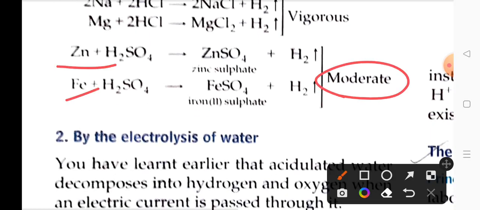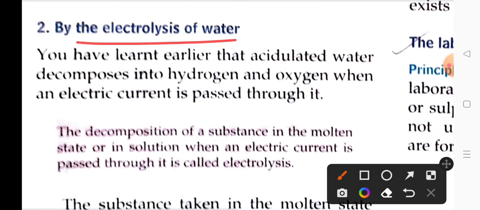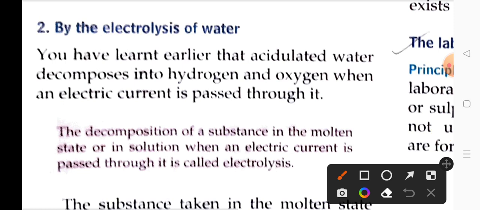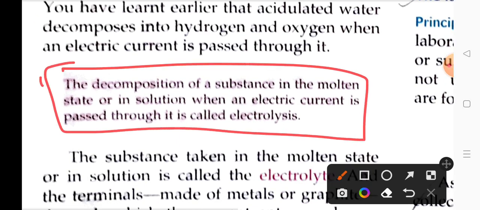Now the second method, after the displacement reactions, is the electrolysis of water. The electrolysis of water, this topic you have also studied in chapter number 6 when we talked about decomposition reactions. What was happening there is that a single compound breaks into two or more products, that is decomposition. So here you can also see the definition is given. Please do read this and learn this.